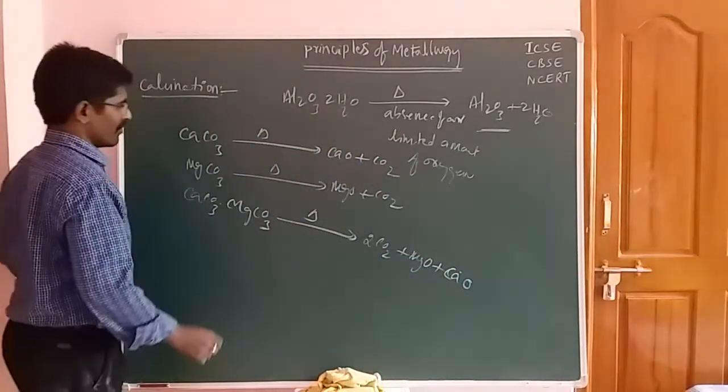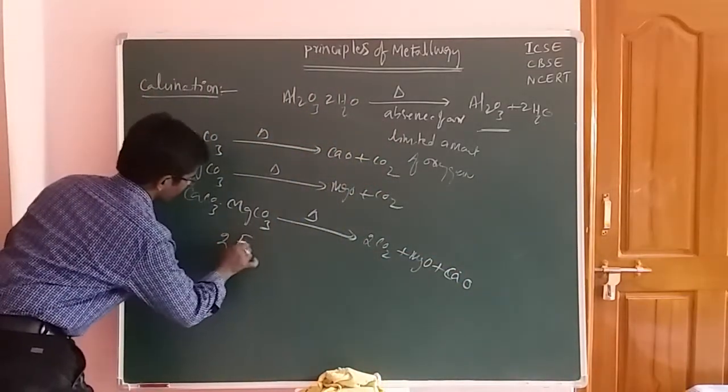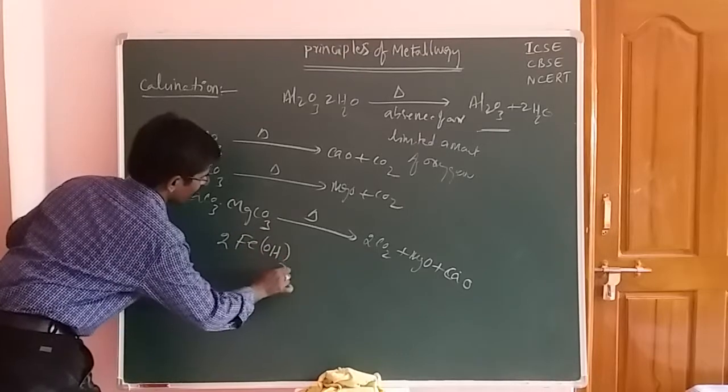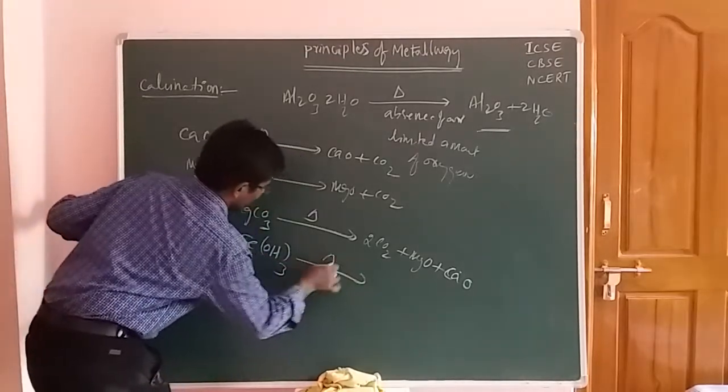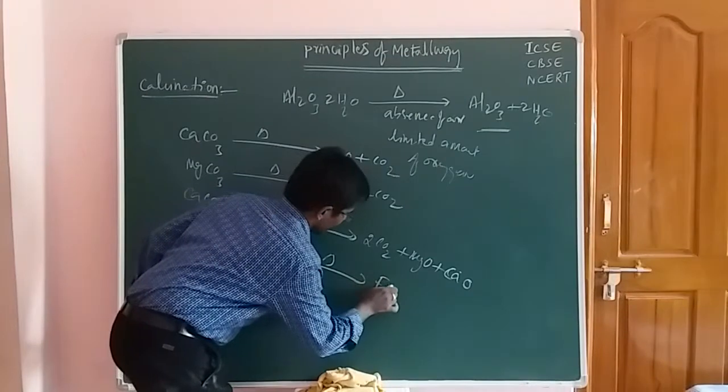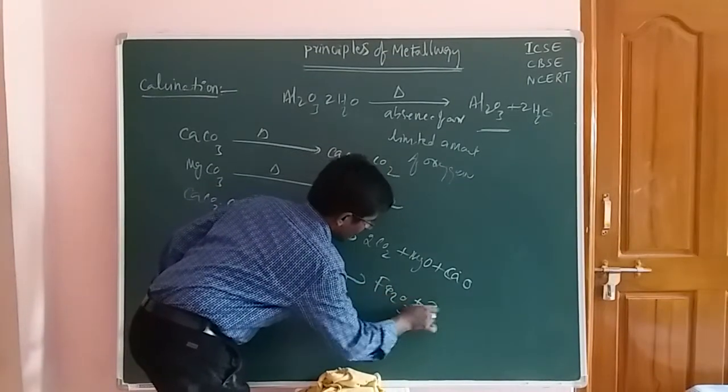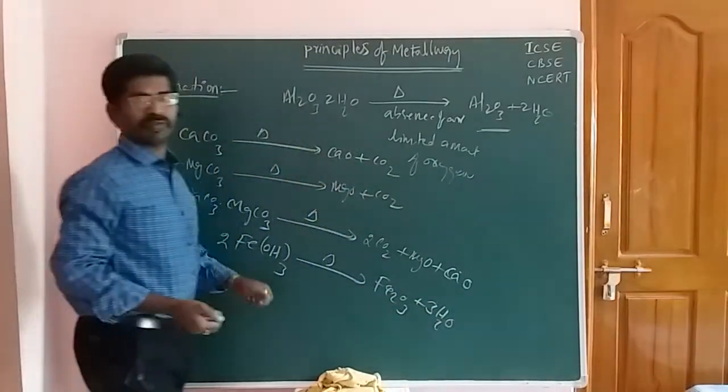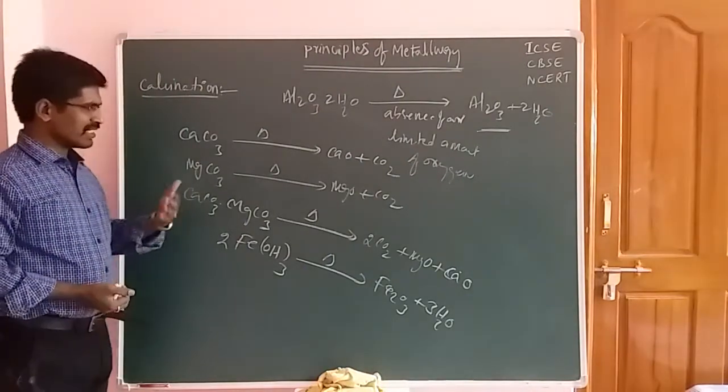Finally, take 2 moles of Fe(OH)3. On heating, it gives Fe2O3 and 3 moles of water. So these are the calcination processes.